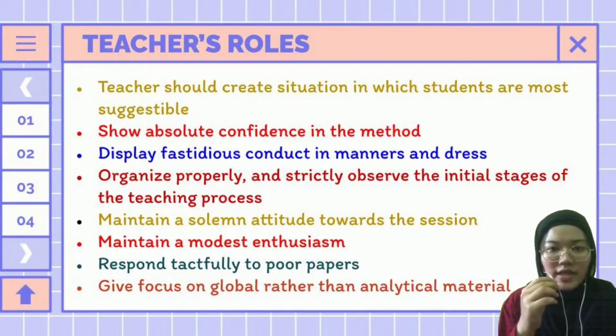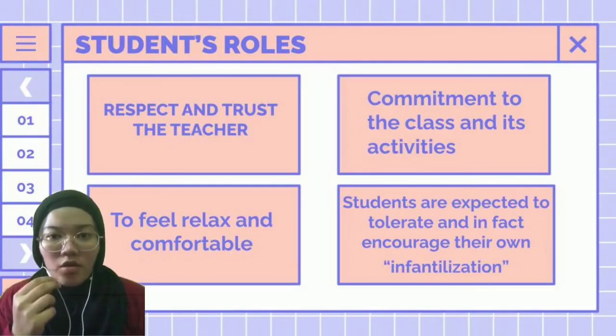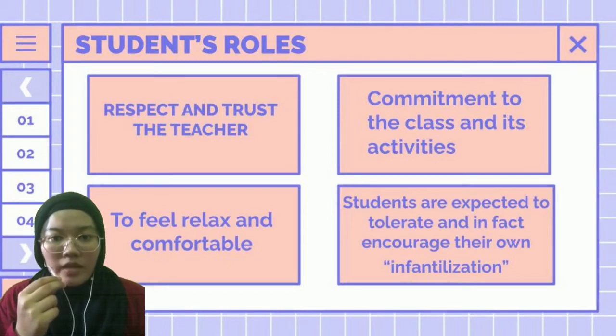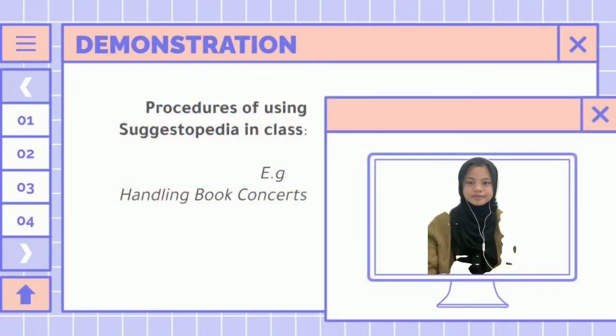Students' roles: respect and trust the teacher, commitment to the class and its activities, and to feel relaxed and comfortable. Students must not try to figure out, manipulate or study the material presented. The students should not be critical but simply observe what is presented to them. Students are expected to tolerate and, in fact, encourage their own infantilization, which means students have to be as childlike as possible.